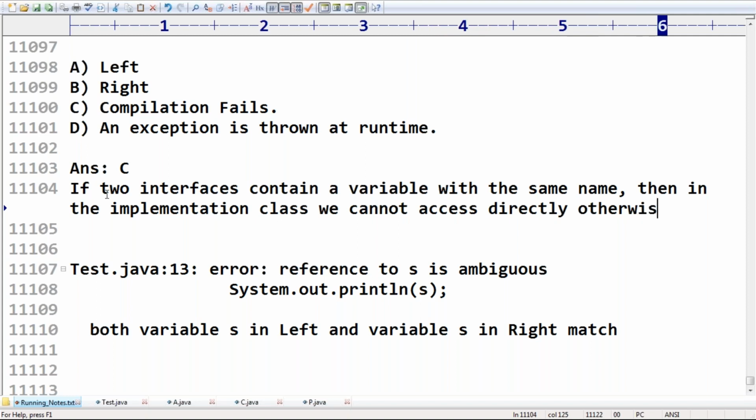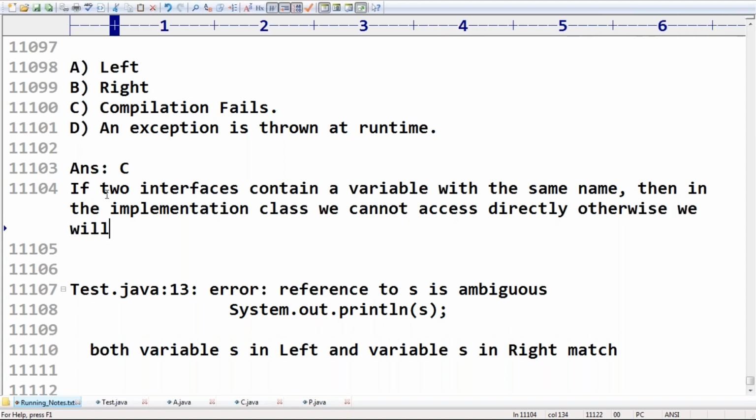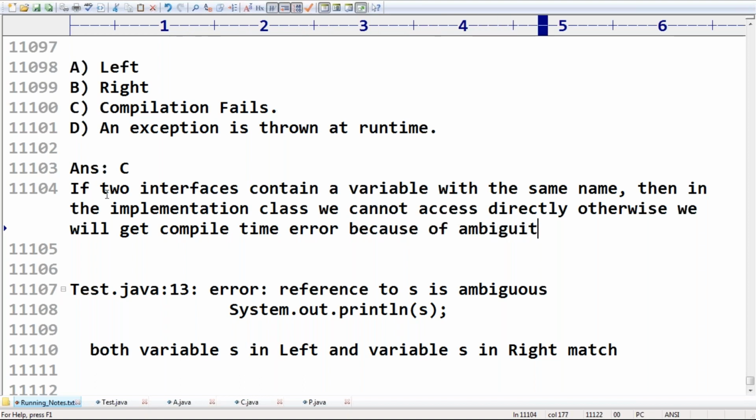Otherwise, we will get a compile time error because of the ambiguity problem.